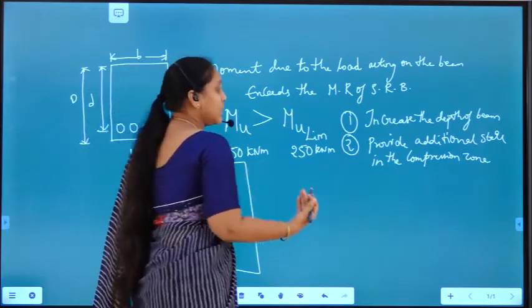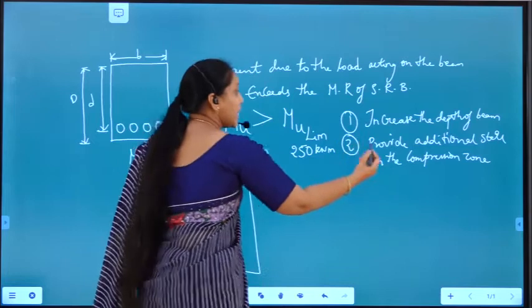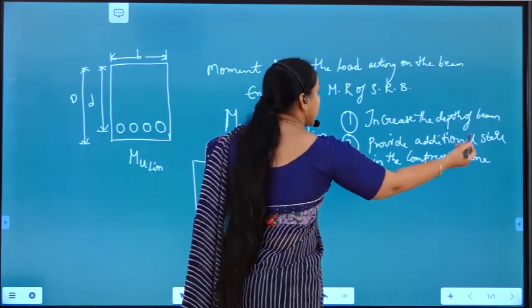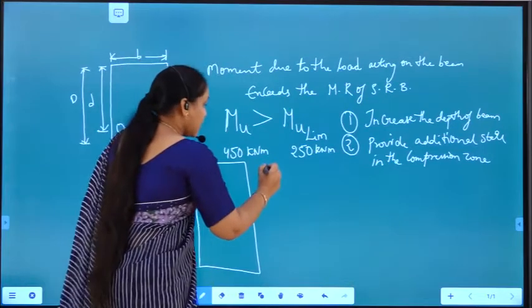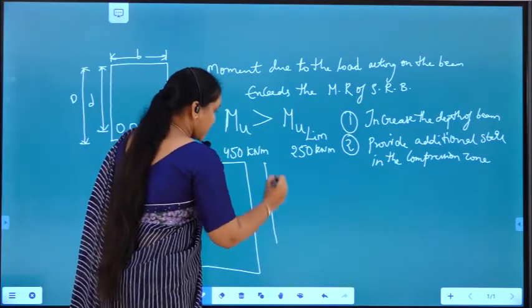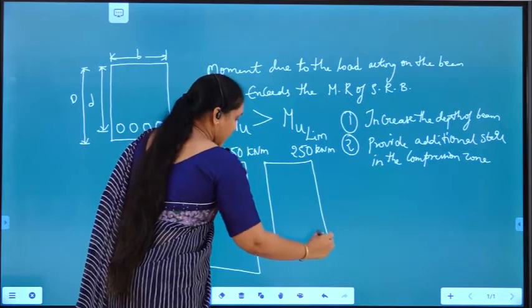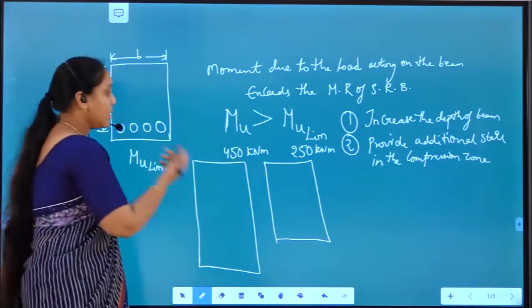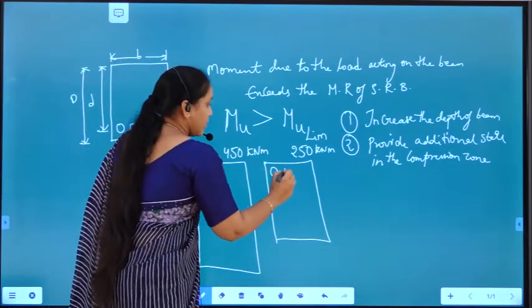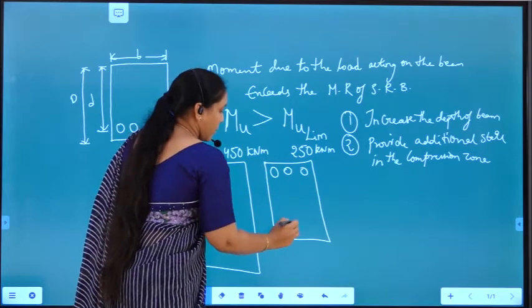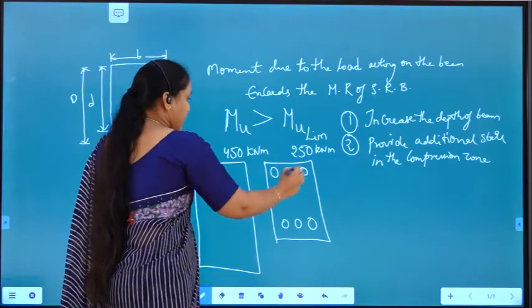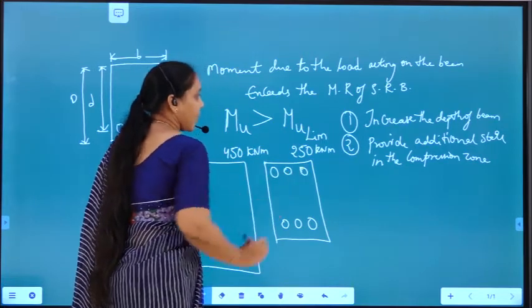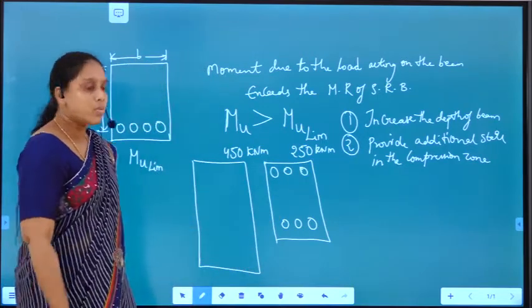Or the other thing we can do is provide additional steel in the compression zone, that is, for the same depth of the beam, we can provide additional reinforcement in the compression zone. So these are the two alternatives.